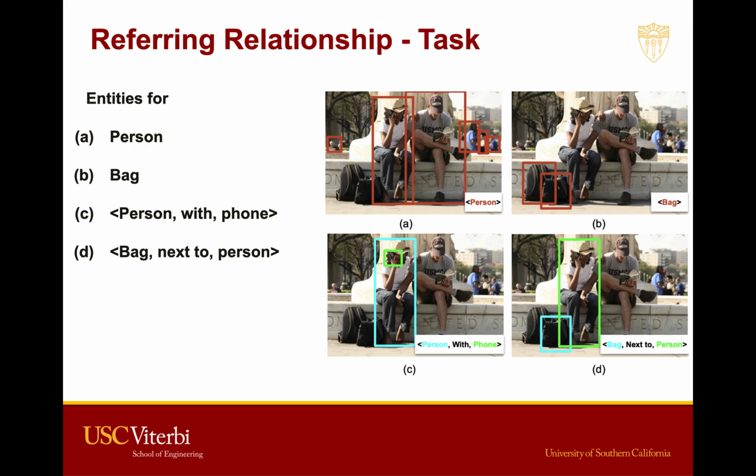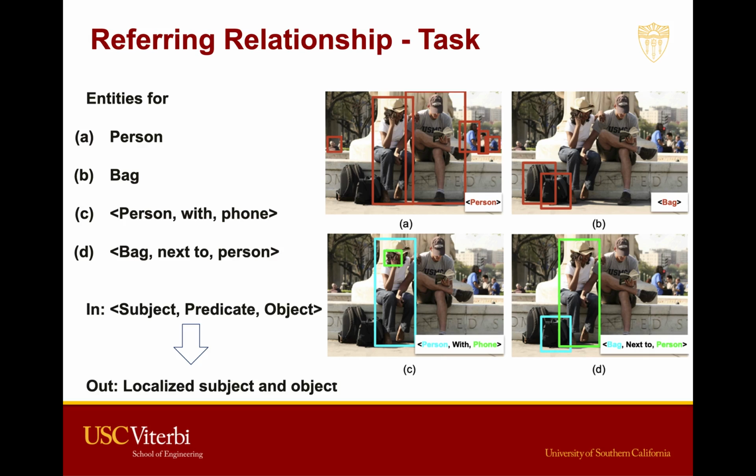To distinguish different people or bags, we need to localize the specific objects given some corresponding descriptions, such as the person with a phone or the bag next to the person. We show these two results on the second row by showing the corresponding localization results for subject and objects in the query respectively. Finding the object in the image that satisfies such kind of relationship query is known as referring relationships.